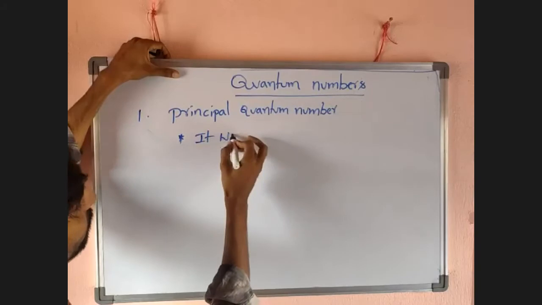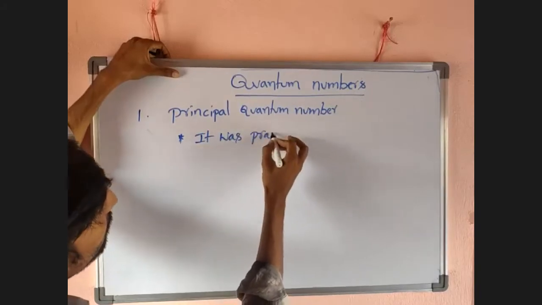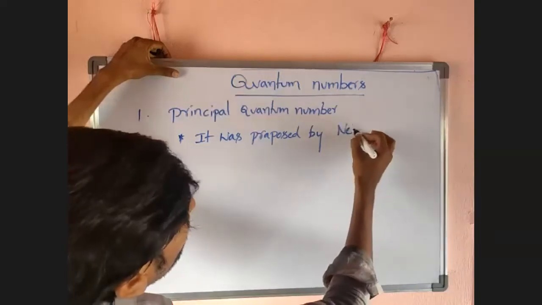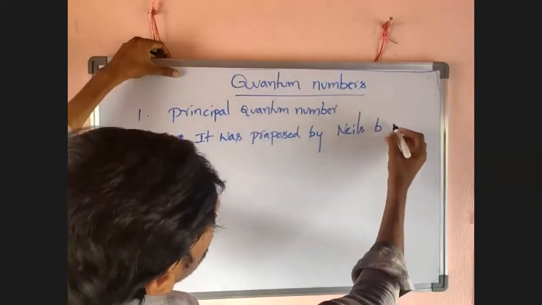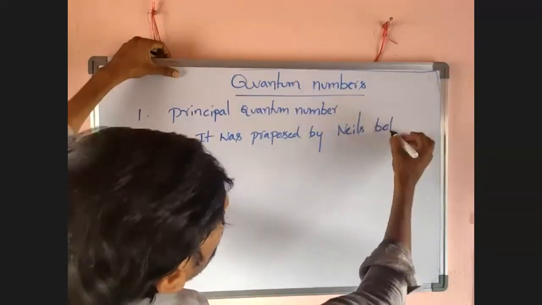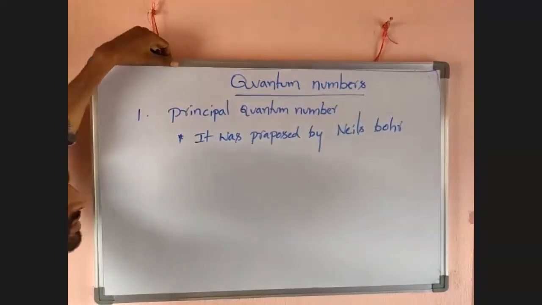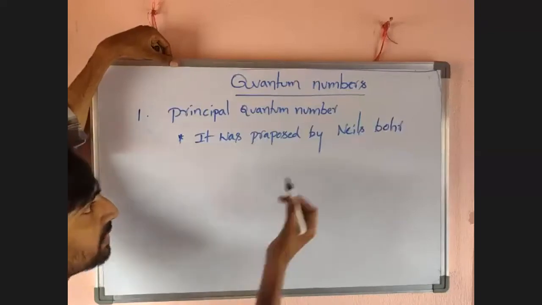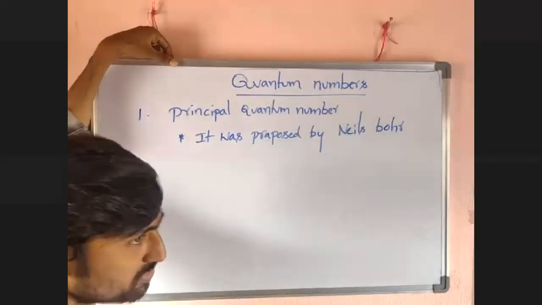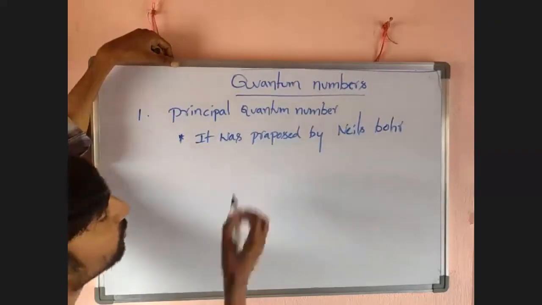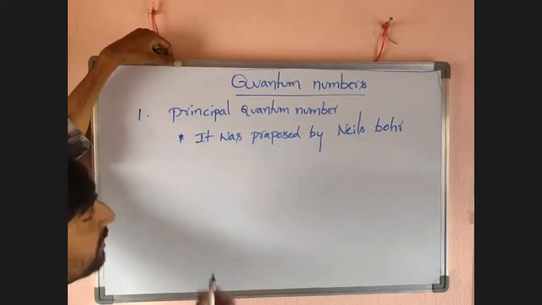It was proposed by Niels Bohr. So actually well known, already we discussed Bohr's theory. Those points here also. Okay. So this principal quantum number was proposed by Niels Bohr.